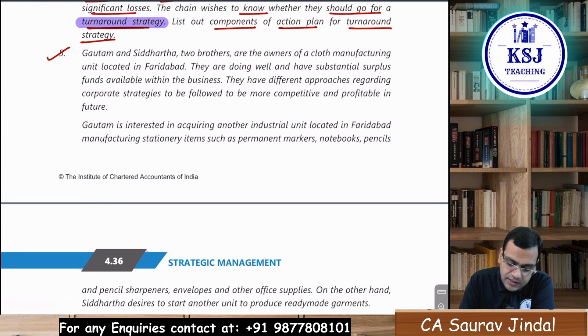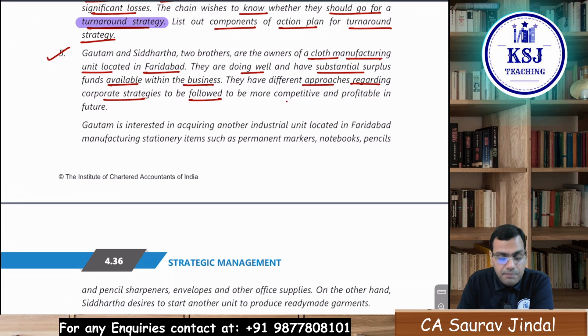Gautam and Siddhartha, 2 brothers, are the owners of the cloth manufacturing unit located in Faridabad. They are doing well and have substantial surplus funds available within the business. They have different approaches regarding the corporate strategies to be followed to be more competitive and profitable in future.